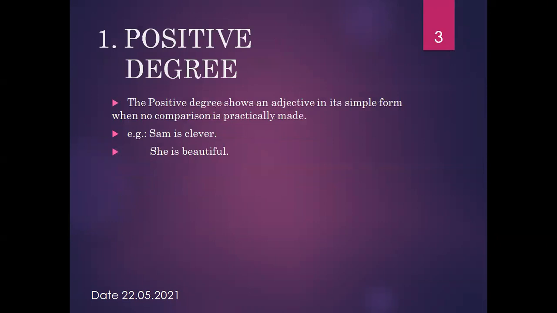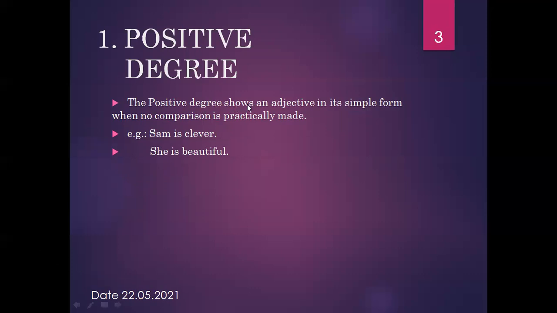Here you can see what we mean by positive degree. The positive degree shows an adjective in its simple form when no comparison is practically done. It means the positive degree is used when no comparison is made. Here are some examples. The first example is Sam is clever. She is beautiful. He is young. In that way, there are so many examples you can see. That is called positive degree.